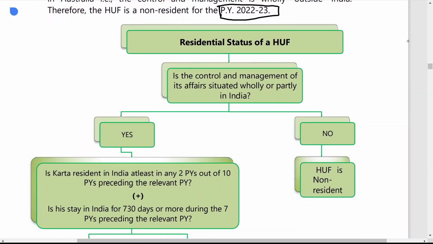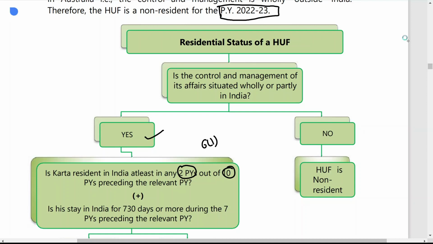Once again, in a summarized way: for the residential status of a HUF, first ask whether the control and management of its affairs is situated wholly or partly in India. If yes, then ask again, is the Karta resident in India in at least 2 previous years out of the 10 previous years preceding the relevant previous year? How to check whether he is resident in India? By checking the basic conditions under section 6 subsection 1.